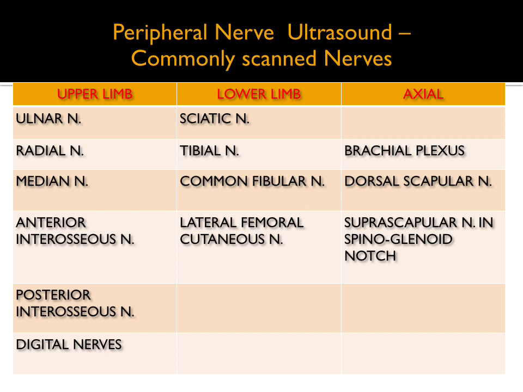Commonly scanned peripheral nerves on ultrasound include ulnar nerve, radial nerve, median nerve, anterior and posterior interosseous nerves, and digital nerves. Even the peripheral branches of radial, ulnar, and median nerves can be imaged with ultrasound. In the lower limb, sciatic nerve, tibial nerve, common peroneal nerve, and lateral femoral cutaneous nerves are the most commonly scanned nerves. In the axial skeleton, brachial plexus can be scanned with ultrasound to an extent. Also, dorsal scapular nerve and suprascapular nerve in spinoglenoid notch can be scanned.